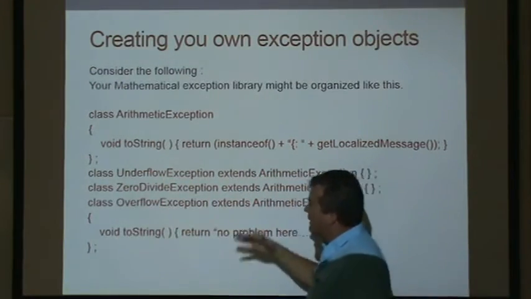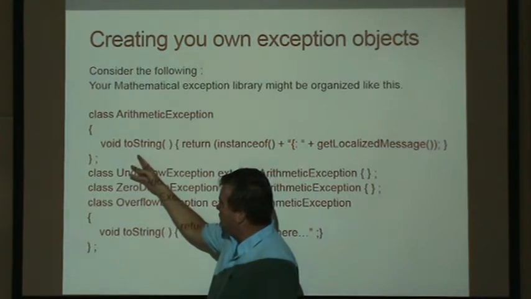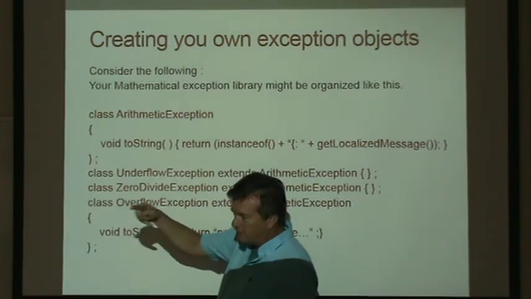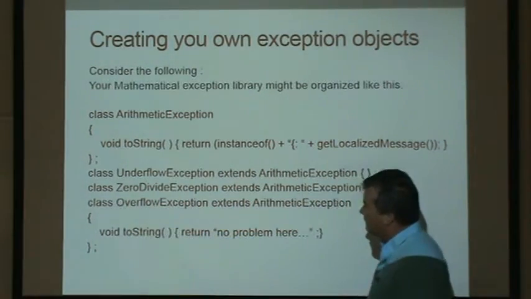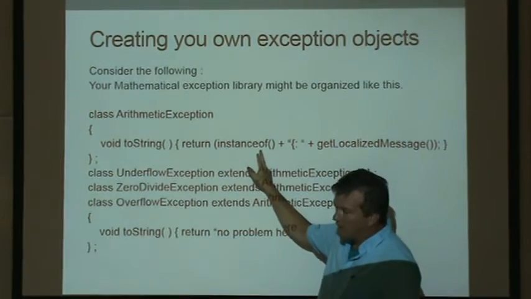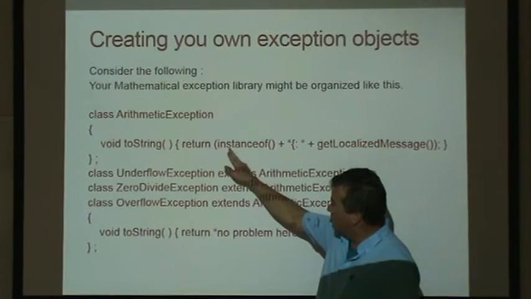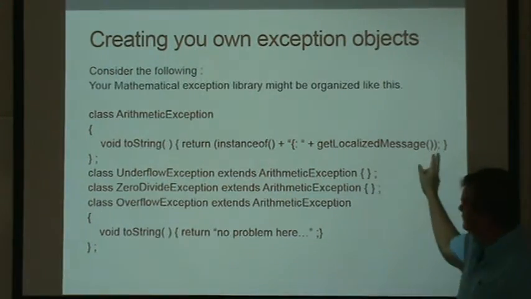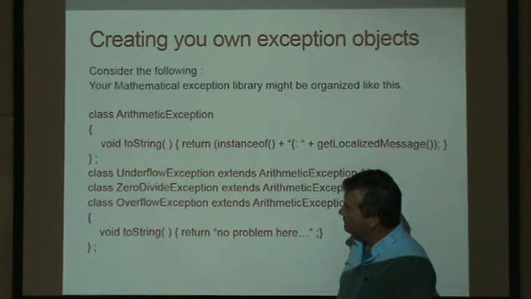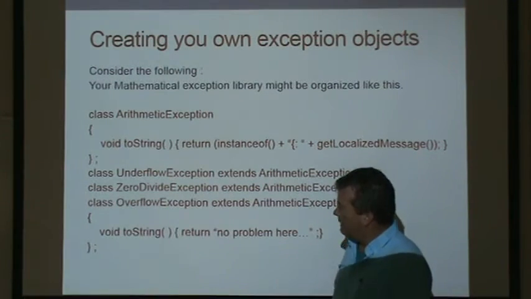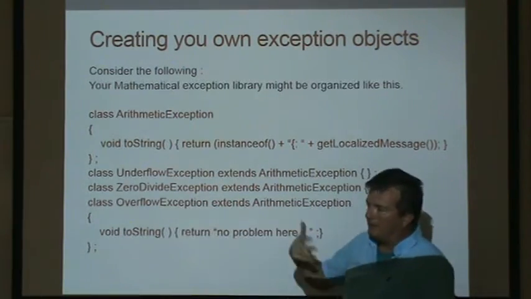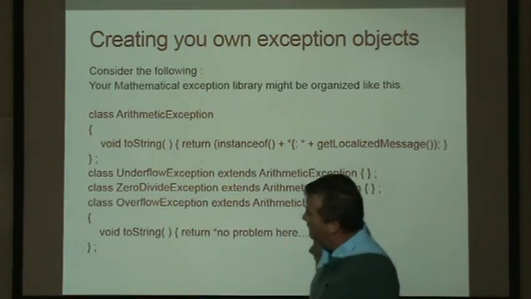And in there, there's a bunch of methods. One of the methods I just decided to use as an illustration is a toString method. So it'll take whatever your exception is, convert it into a string so you can print it out and see what the problem is. They usually take an instance of the object that you have. It says, what type is it? And then it basically says, what is the message? What is the exception? What is the problem that you have? So if you wanted to see what it was, you would call the toString method and then have that print out what the method was.